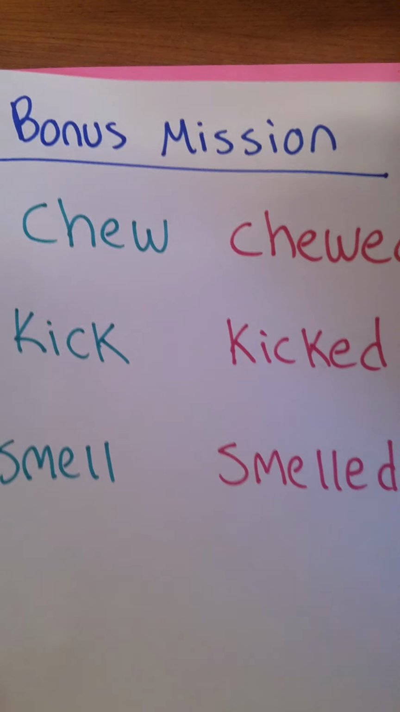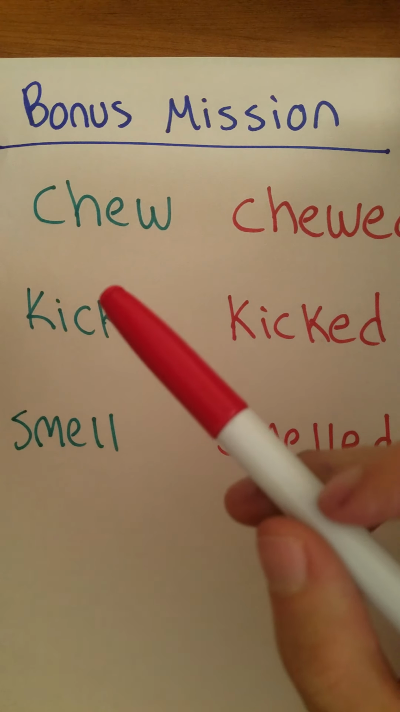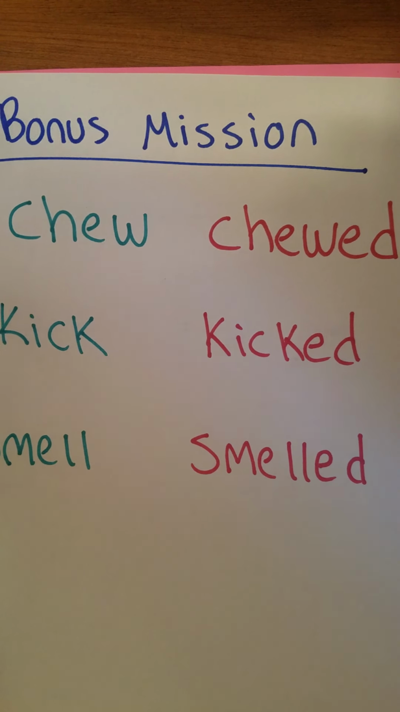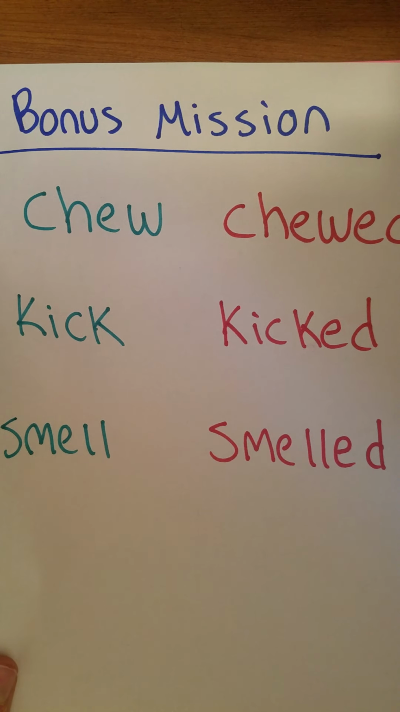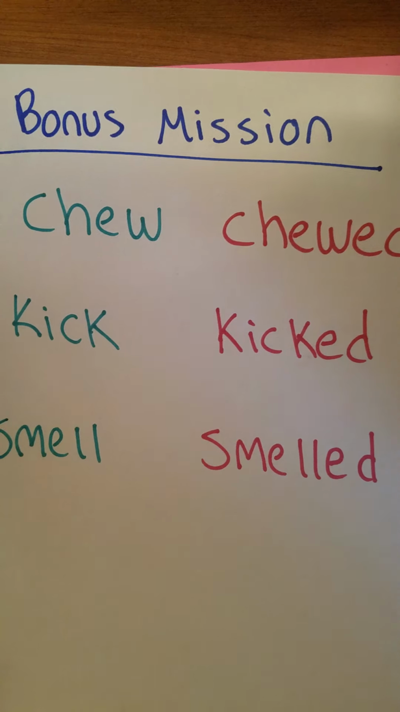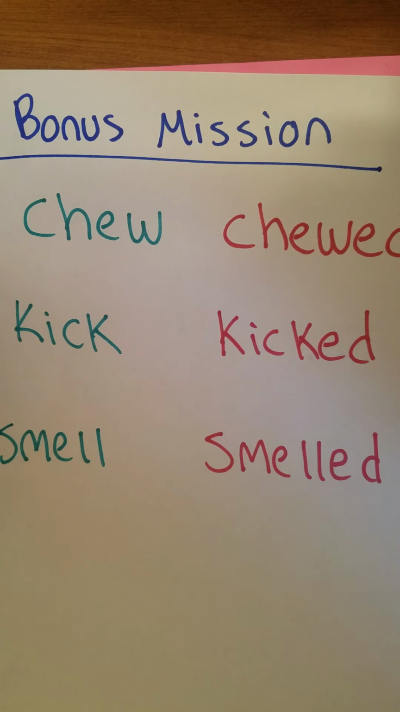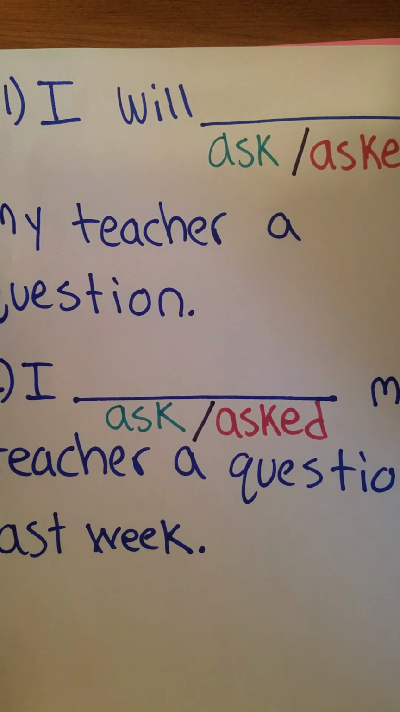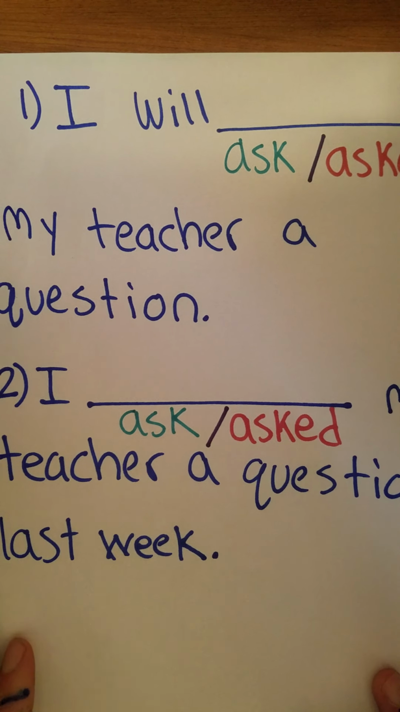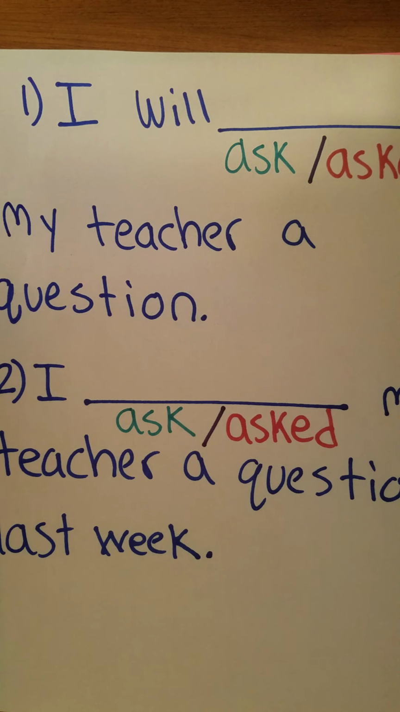So those are just bonus options for you if you want to go ahead and create some sentences using some of those action words in the correct tense, right? You could say, I will chew gum tomorrow. I already chewed gum yesterday. I will kick a soccer ball tomorrow. I already kicked a soccer ball last week, right? So those are some examples of some sentences you might want to make with your bonus words. But your only mission today is to complete those two sentences with the correct tense of the word ask.